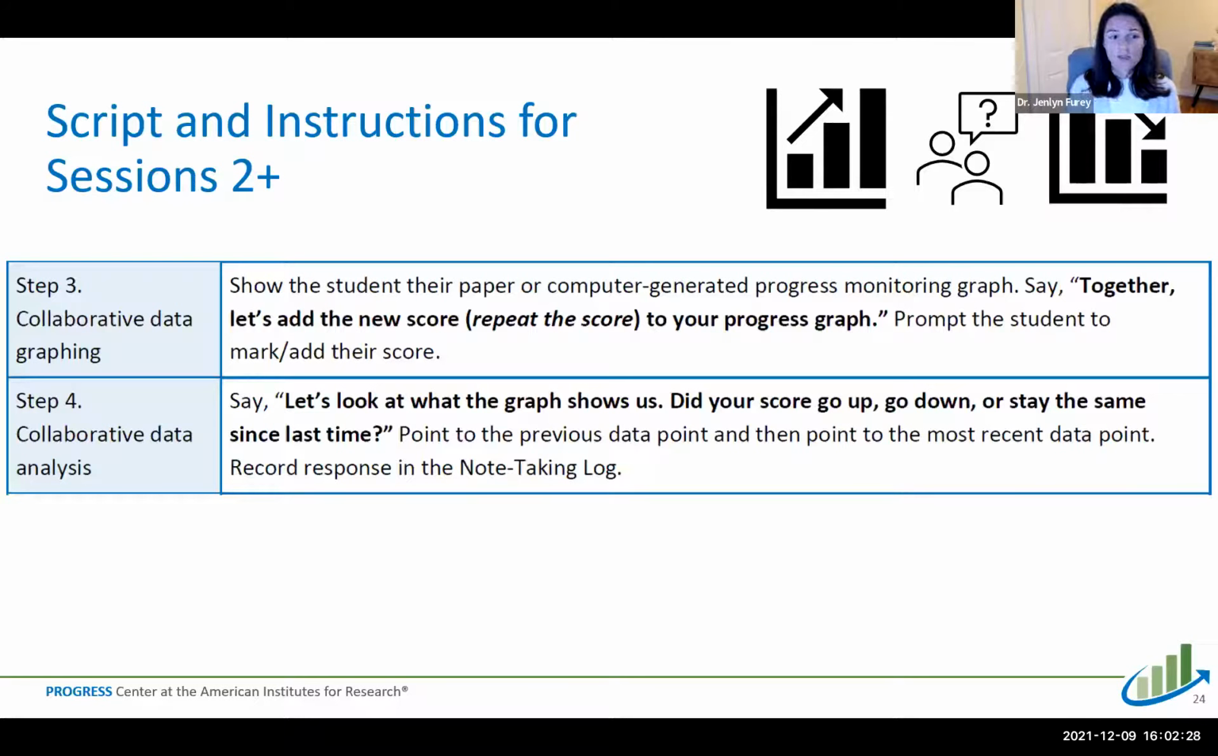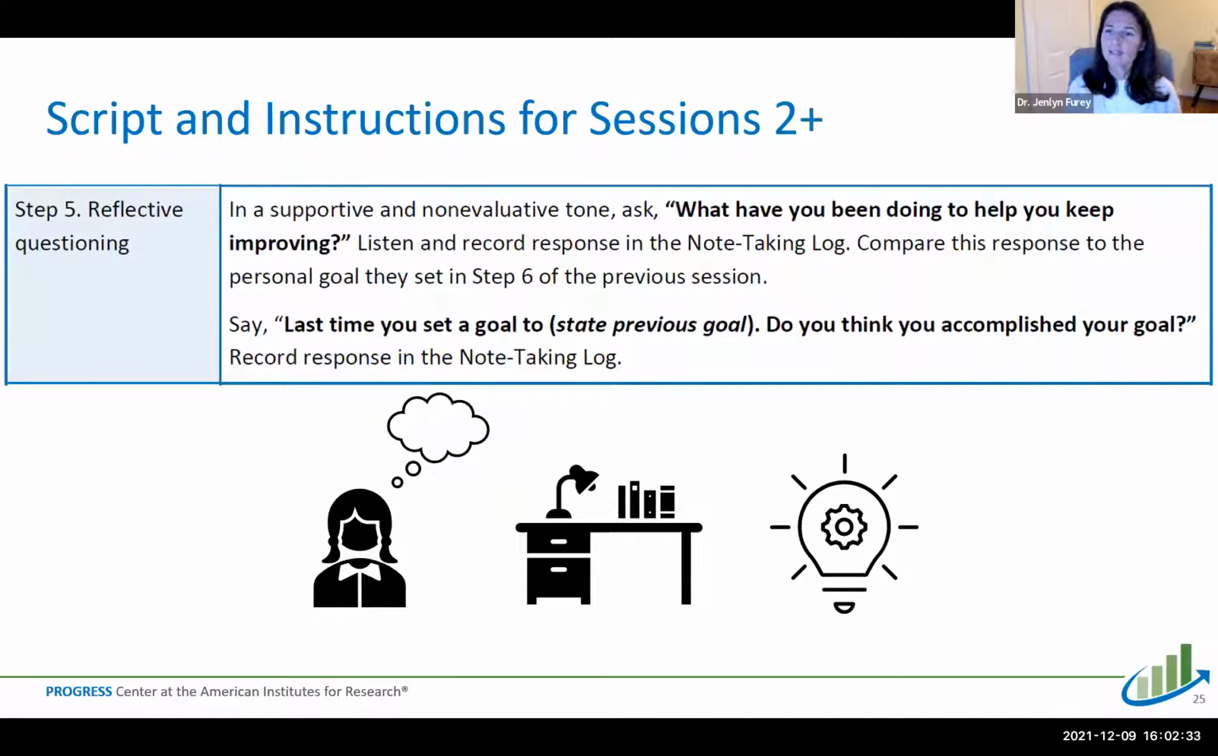So then the next step is step 5. And it's similar in sessions 2 and up. Again, you're going to ask them in that supportive and non-evaluative tone, what have you been doing to help you keep improving? You're going to listen to their response. And this time, because it's the second time you've done this process with them, you're going to look back to your notes from last time that you did this and see what their previous goal was. You're going to compare the goal to their response and remind them of what their previous goal was.